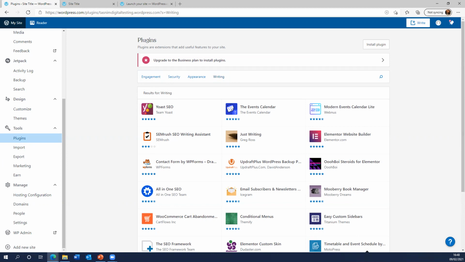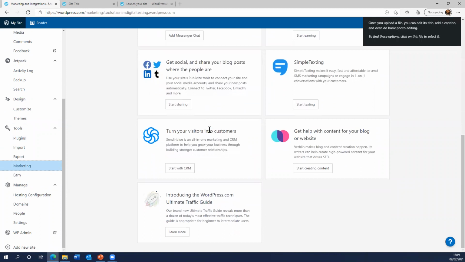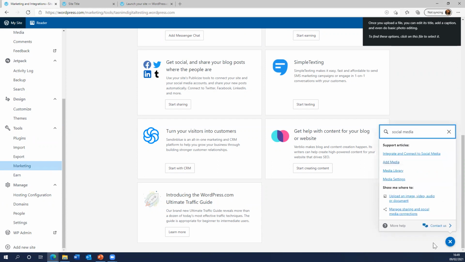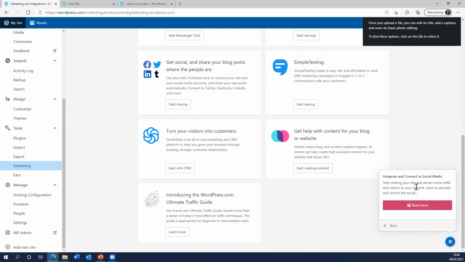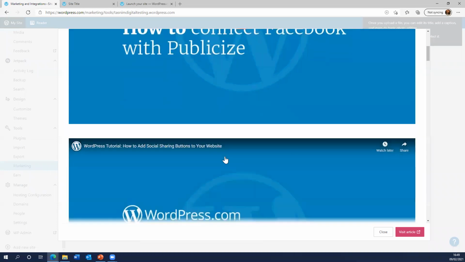You may also look into marketing strategies over here. There are many tools which you can look into. And if you need any help at all from using this website, feel free to just use the search box. For example, if you want to search how to add social media or incorporate it within your website, you might just type that in and click on integrate and connect to social media, read that article or watch the video, and then that's it.